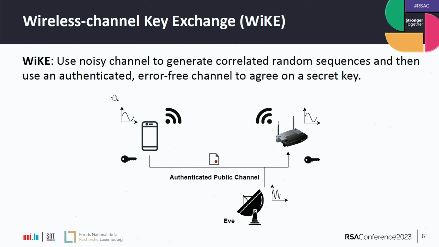This is the idea in WIKE. You have two wireless-enabled devices that can send probes to each other in the first phase, and then later obtain correlated random sequences, and then they can run, over the authenticated public channel, some kind of error correction to agree on the secret keys. This sounds quite a lot like QKD, at least in the later stages. And we have an Eve that is present and can make the measurements like the two other parties.